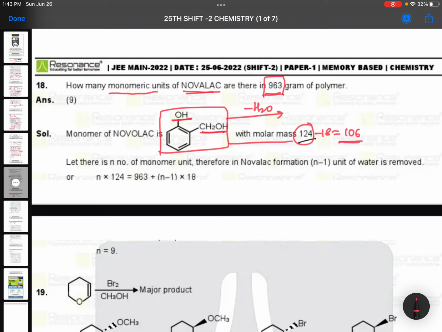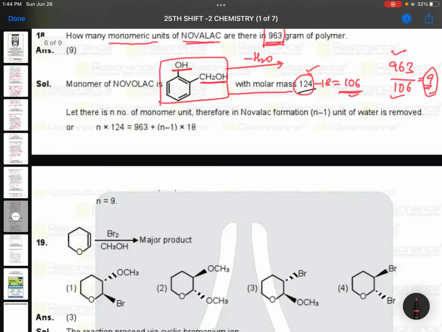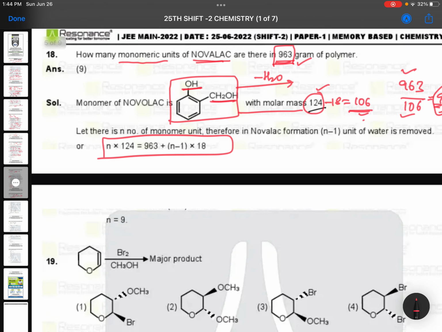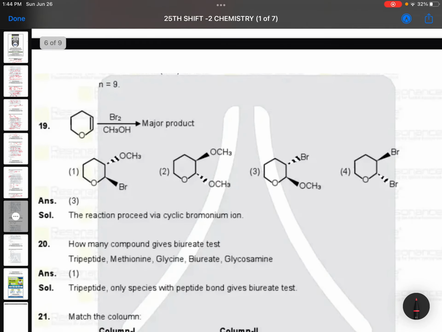He mentioned he got the polymer molecular mass as 963 and each molecule mass is 106. So how many it will become? 9. Okay, very simple. 963 grams of polymer you got. Each unit mass is 106, actually 124, but loses water molecule, so it is 106. So approximate value you will get. Otherwise you can go with this formula. No need of formula, just simply remember given mass by monomer mass is number of units.